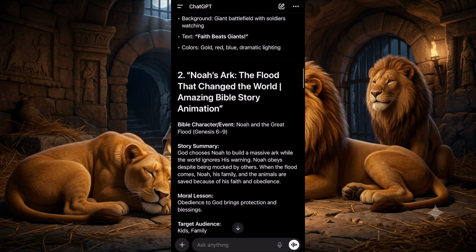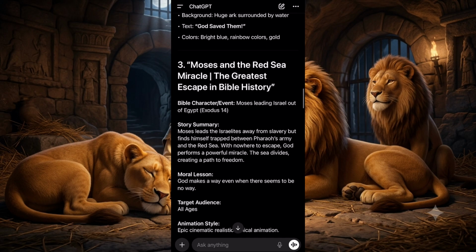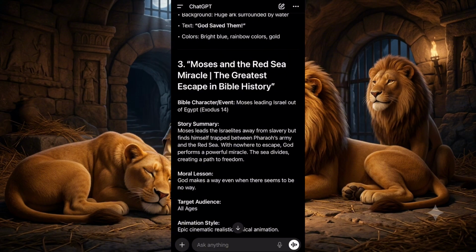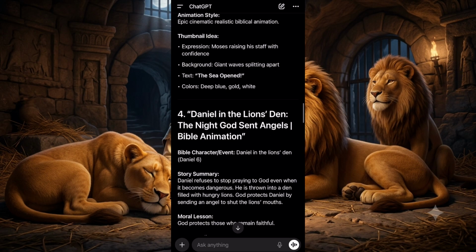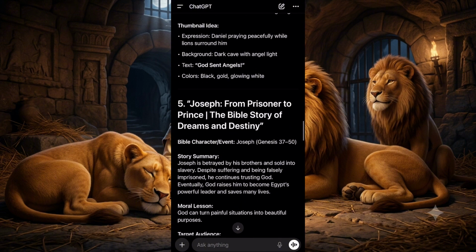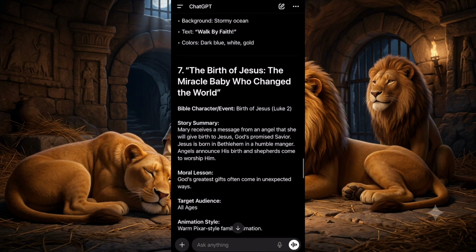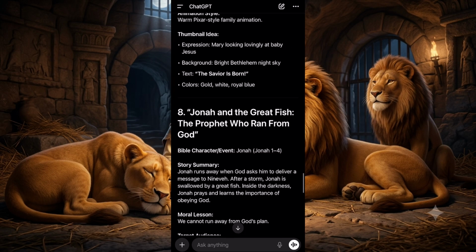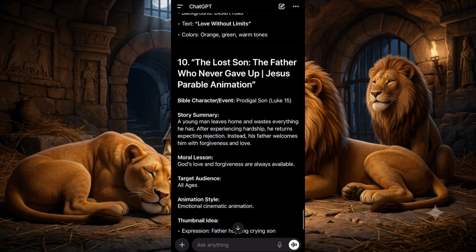And the second one, Noah's Ark, the flood that changed the world. Then this is the third one. I'm just going to select the one that I want to create a video on. Then we have Moses and the Red Sea. Then we have Daniel in the lion's den, and we have Joseph from prisoner to prince. Then we have Jesus walks on water, the birth of Jesus. So these are just some of the titles that ChatGPT gave to us.